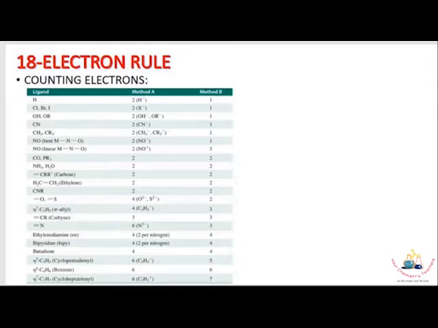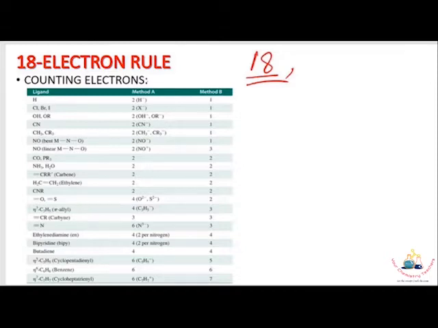The 18 electron rule is nothing but analogous to the octet rule in main group chemistry. Instead of an octet for main group, in transition group chemistry the valence electron count should be 18. Then the complex has sufficient stability. To calculate the 18 electrons for a metal complex, you need to count the electrons for the metal as well as the ligand. Metal electron counting is very easy, but the problem is counting the ligand electrons.